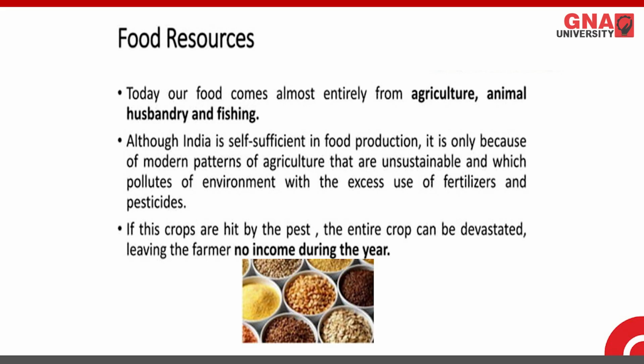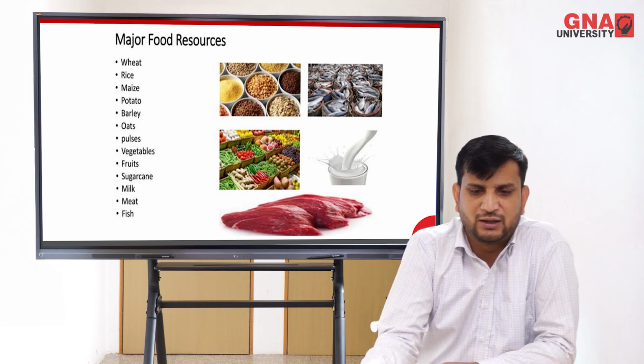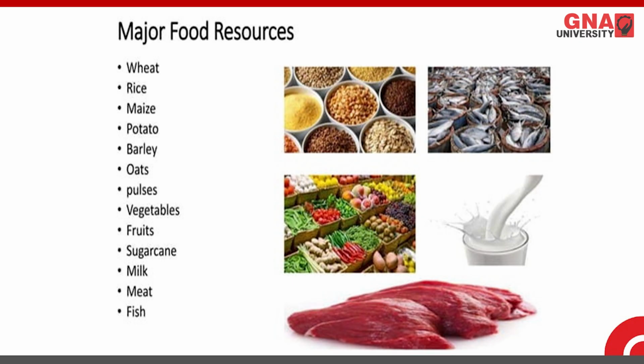Because it is our duty to understand what types of food resources are available and what the impact is if we use excess fertilizers. Major types of food resources available to us include wheat, rice, maize, potato, barley, oats, pulses, vegetables, fruits, sugar cane, milk, meat, and fish, on which our daily life is almost dependent.